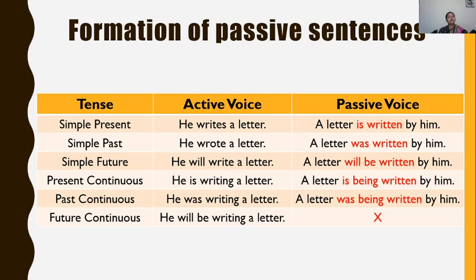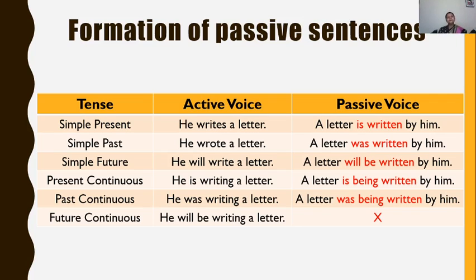Okay. Now before we proceed, I must clarify one thing. The future continuous tense and the perfect continuous tenses don't have their passive forms. What are the tenses that don't have passive forms? Future continuous and perfect continuous. Present perfect continuous, past perfect continuous, and future perfect continuous. All these 3 plus future continuous tense. These 4 tenses don't have their passive forms.